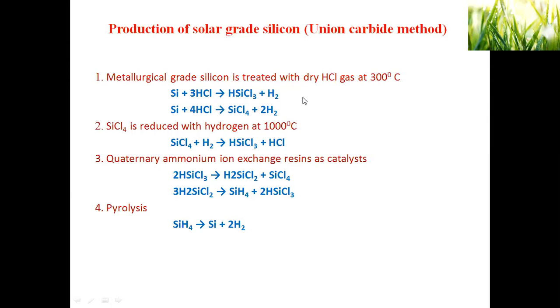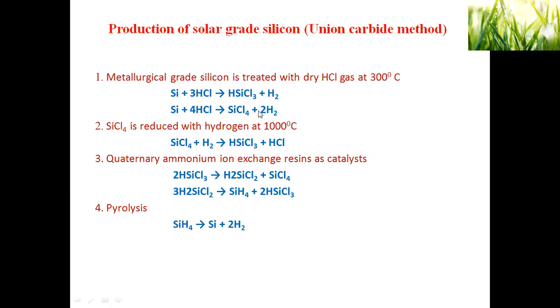Trichlorosilane is the major product, and tetrachlorosilane is the minor product. These two are separated by distillation. But the desired product is trichlorosilane only, not tetrachlorosilane.